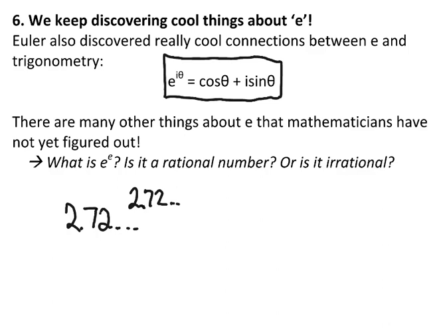We actually don't know if that's a rational number or an irrational number. It looks pretty irrational. If you do it in your calculator, you get a decimal that goes on for a while, but we don't know if it goes on forever. That's not even proven yet. There's a lot we don't know yet about e. As you discover it, I hope you'll write to me and let me know what you find out when you become a mathematician.